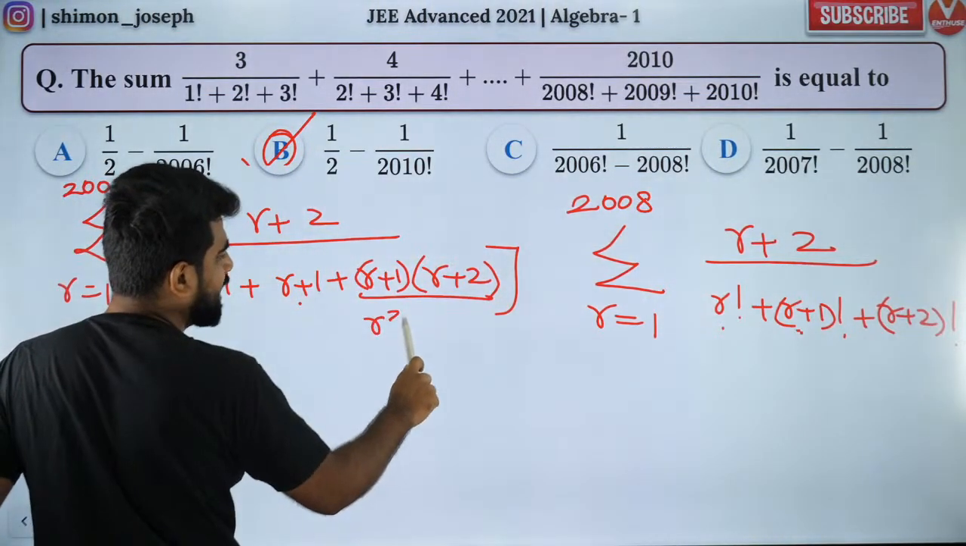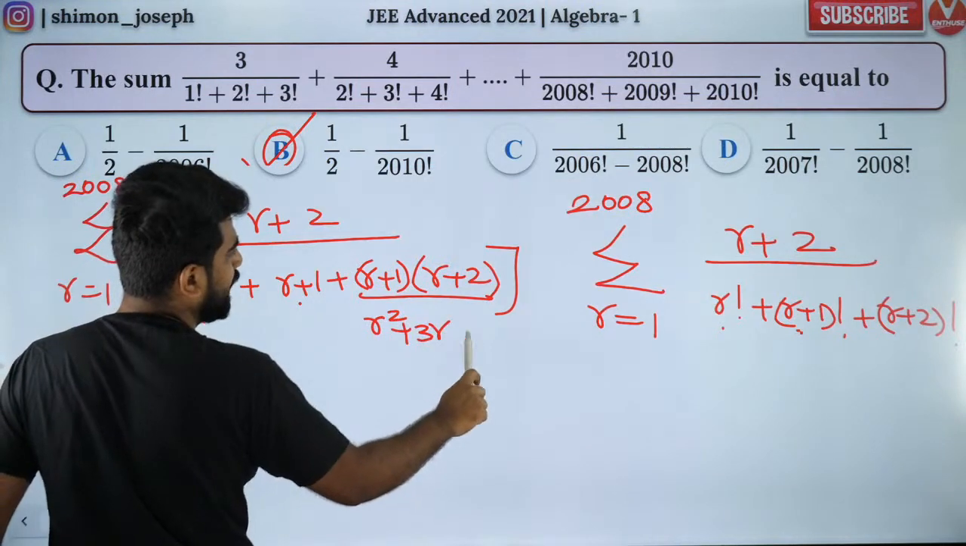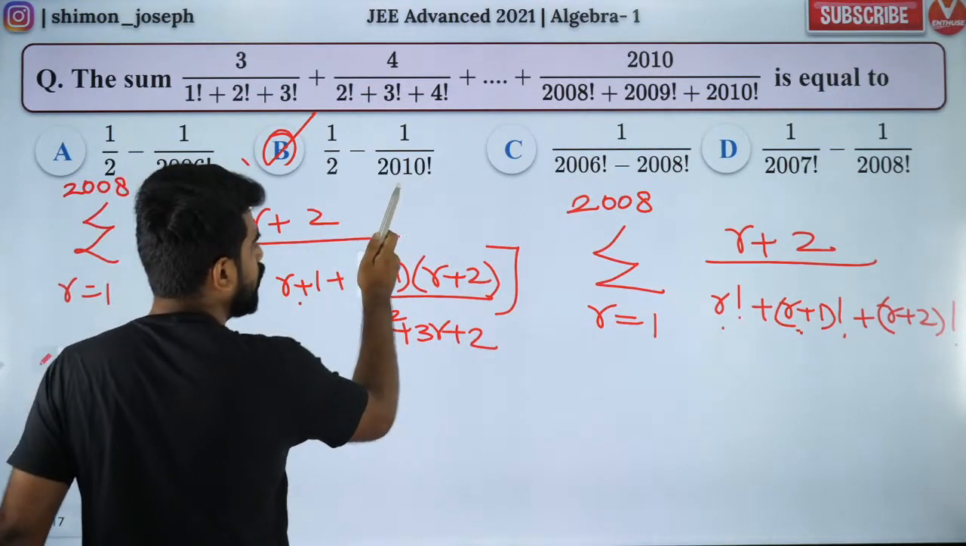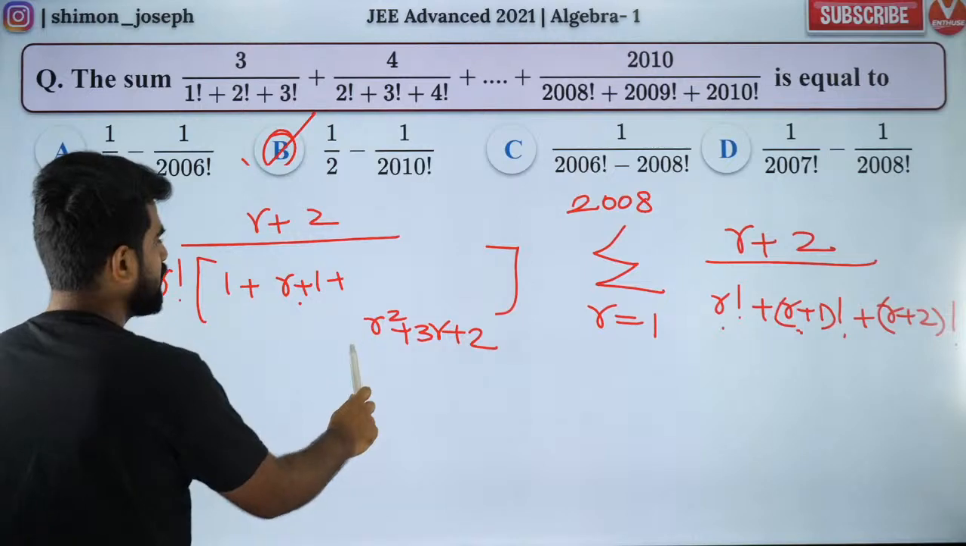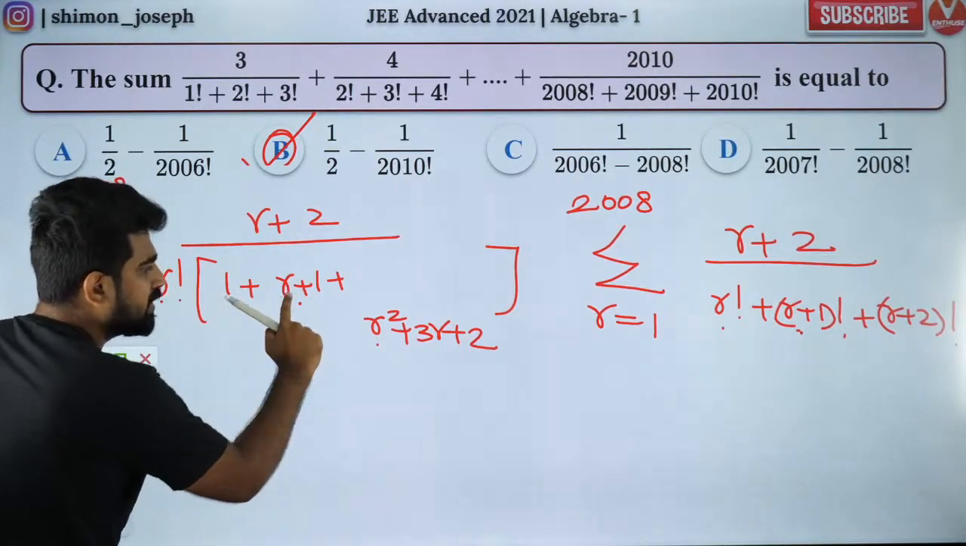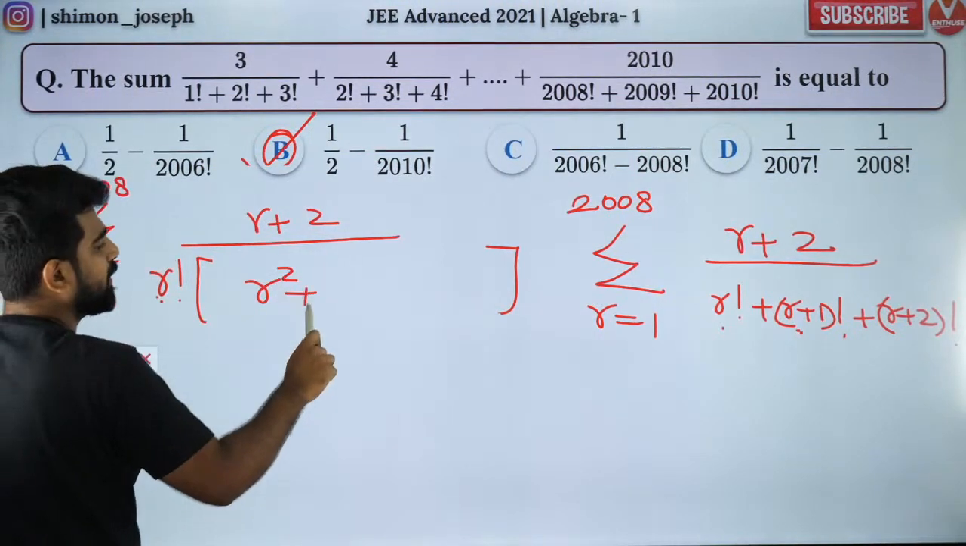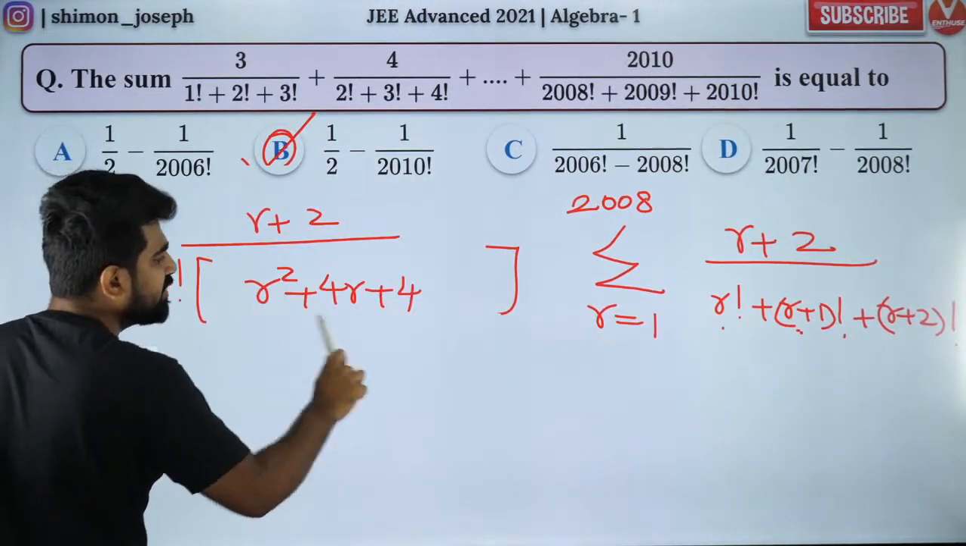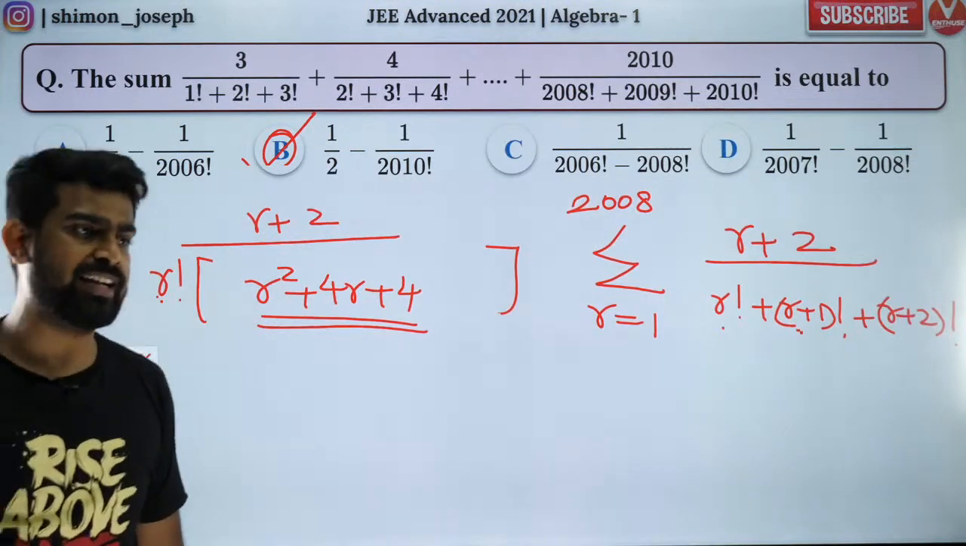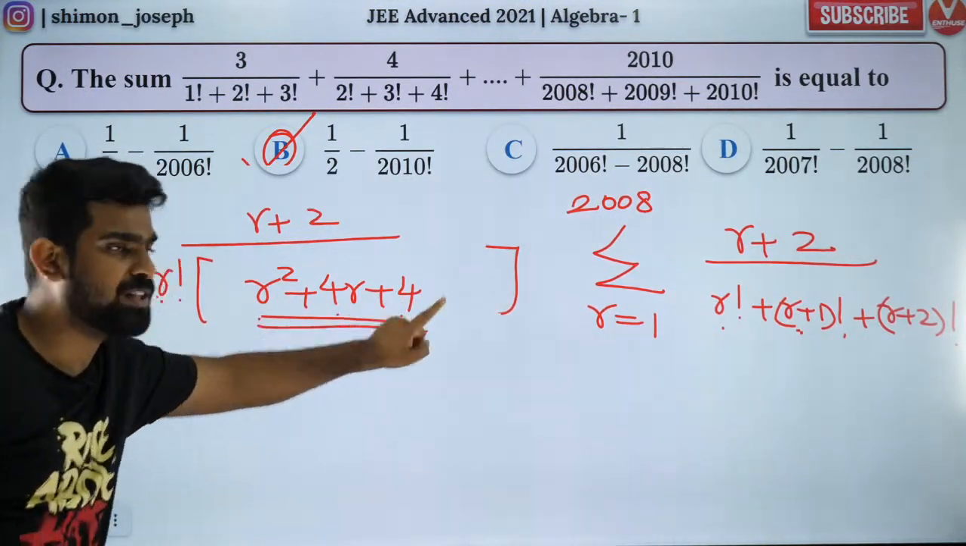So now let's open this. If you open this, what you'll get? r square plus 3r plus 2. So if you remove this, I can write that. Now combine it: r square plus 4r plus 4. So if I write everything, I'll get r square plus 4r plus 4. Now what is this? Can you tell me? Let's see who tells it correctly. What is r square plus 4r plus 4?